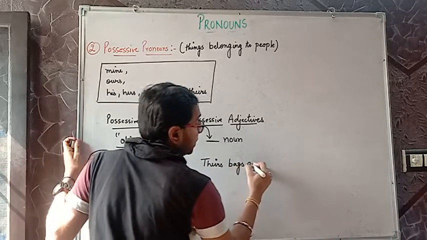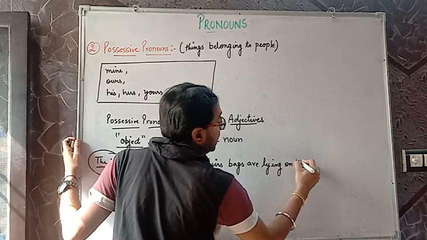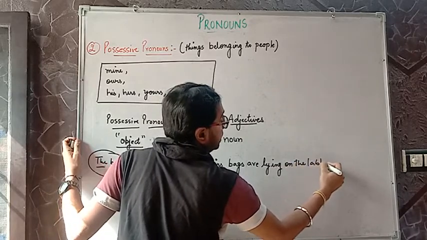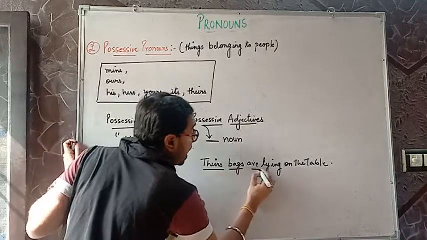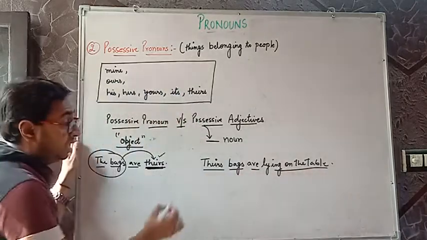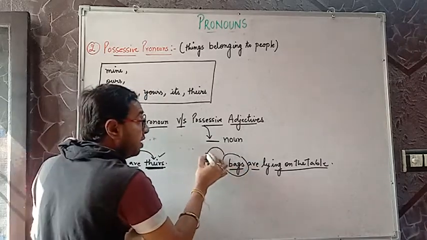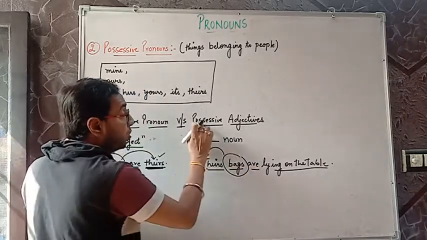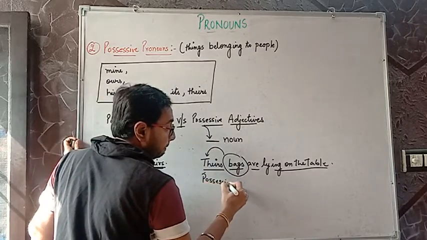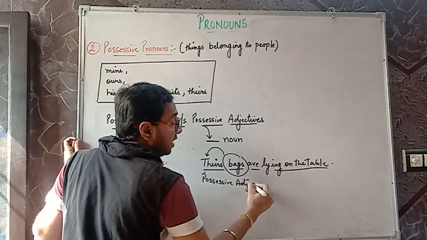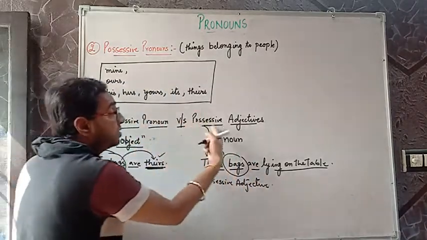Theirs bags are lying on the table. Now understand the difference. Bag again is a common noun. Before a common noun, the word theirs is coming. Therefore, this is acting as a possessive adjective here. Are we clear with the difference between possessive pronoun and possessive adjective?